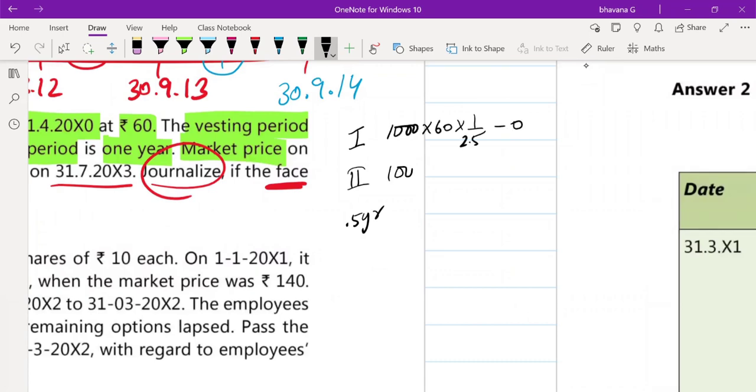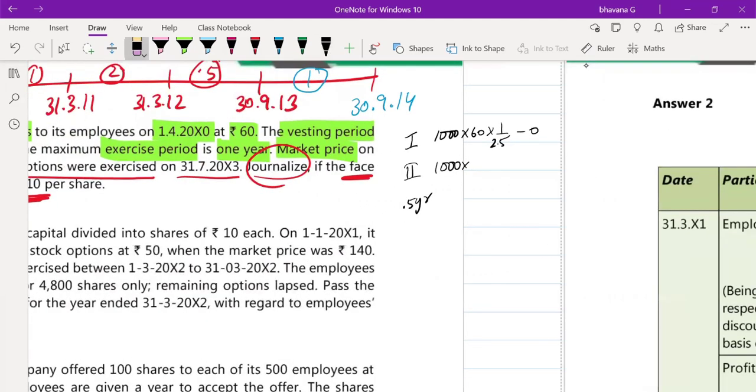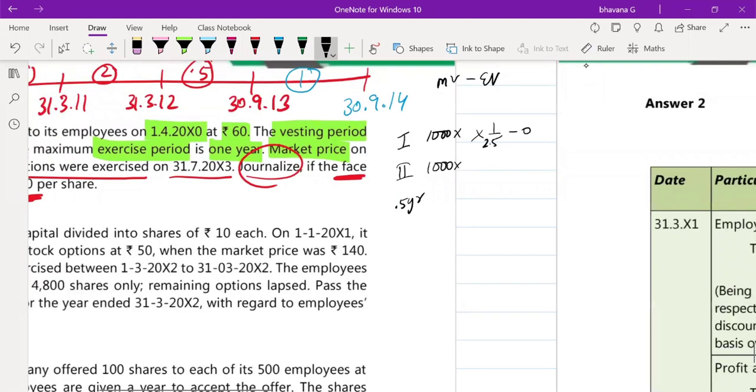Next year it's going to be 1,000 into, sorry, it's not 60. It has to be intrinsic value. So what will be the intrinsic value? The intrinsic value is nothing but market value minus exercise value. Market value is 90 rupees. Exercise value is 60 rupees. So 30 rupees, right?